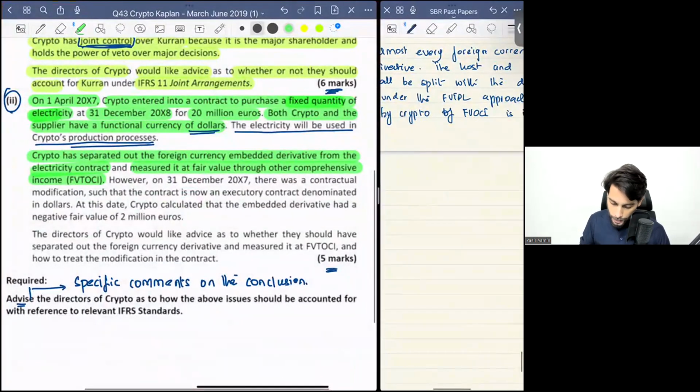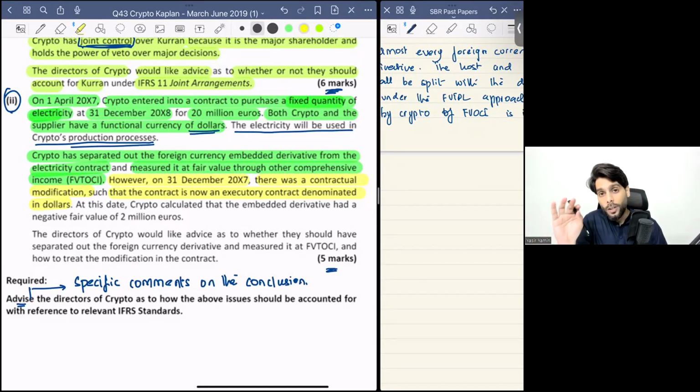It goes on to further say that, however, on 31st of December X7, there was a contractual modification such that the contract is now an executory contract denominated in dollars. So the contract has been modified to turn into a simple executory contract, and has been converted into dollars.